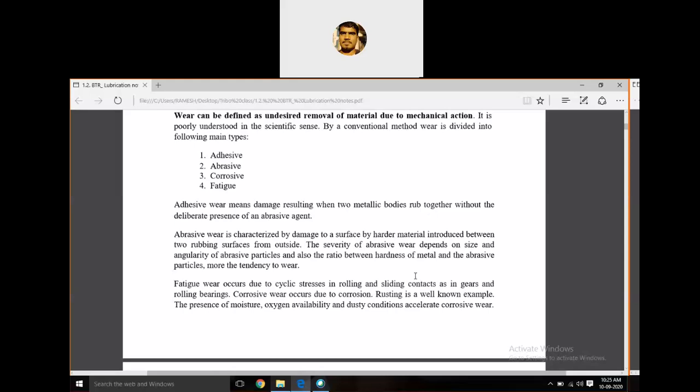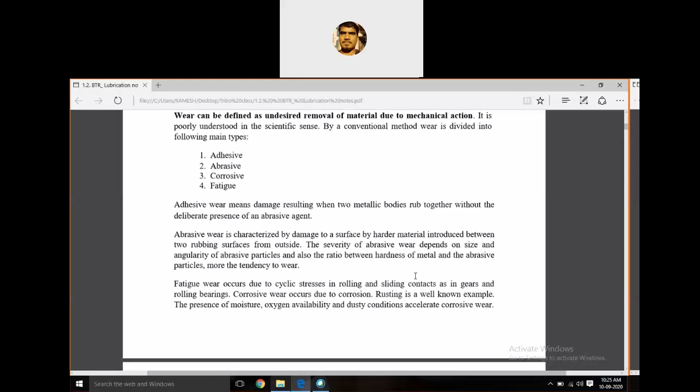When the two metallic surfaces are moving against each other, and between them there is any abrasive agent, it causes the wear. Okay, that wear is called adhesive wear.